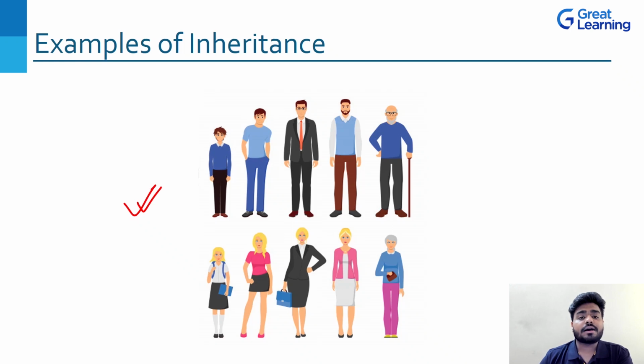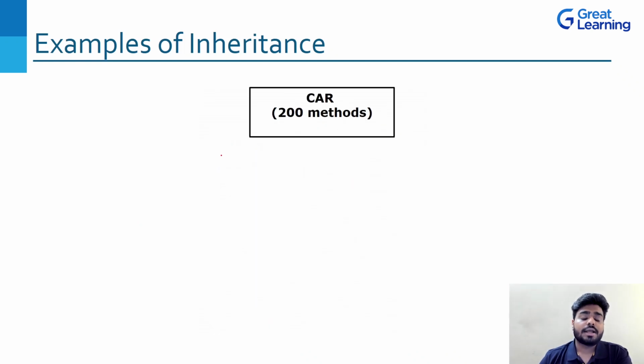If you talk about any other examples, you can see here that a basic car will have some of its features, right? Like maybe 4 tires, 1 engine, or maybe it will run on petrol or diesel. It will have a steering wheel, right? It will have 4 windows. These are some of the properties of a car, correct?